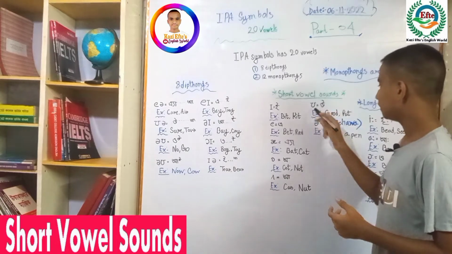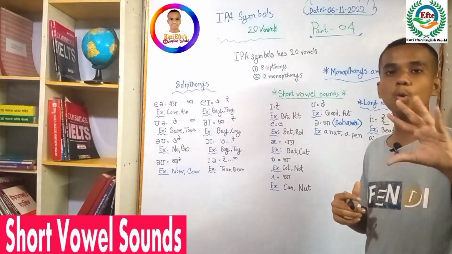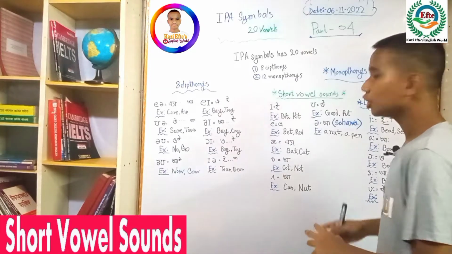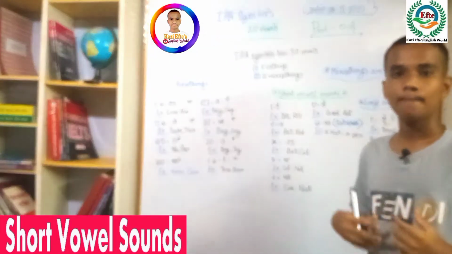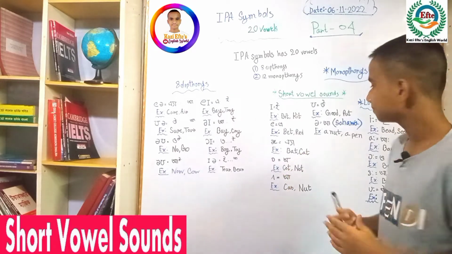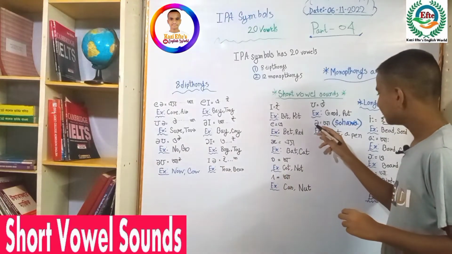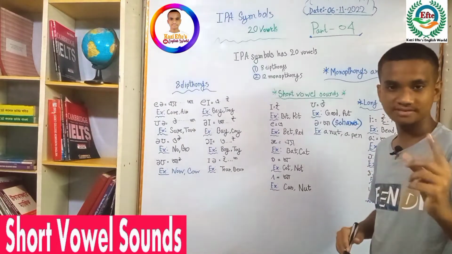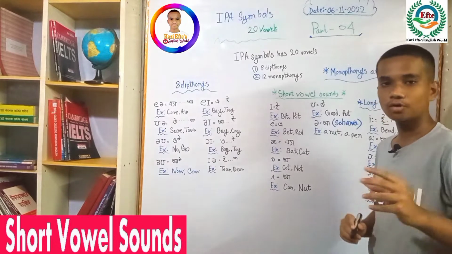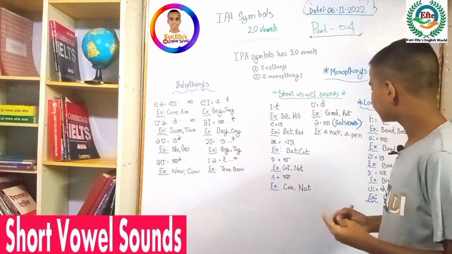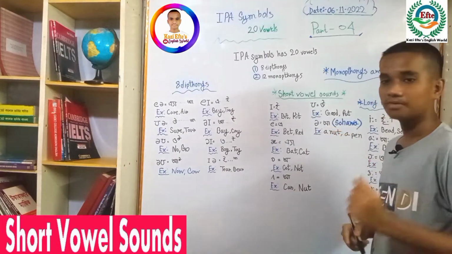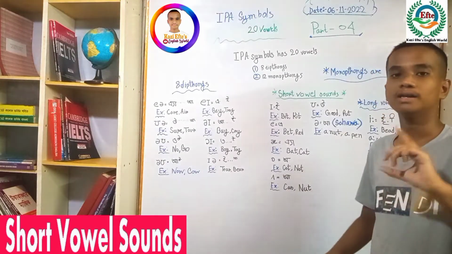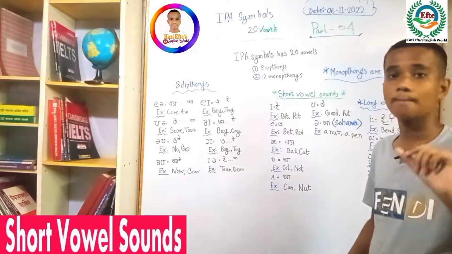And you can see this symbol, the pronunciation is 'oo', shortly 'oo'. For example, good, put. And you can see this symbol, the shortest sound in IPA symbols. It's called the schwa sound. It is pronounced very shortly. For example, a nut, a pen.